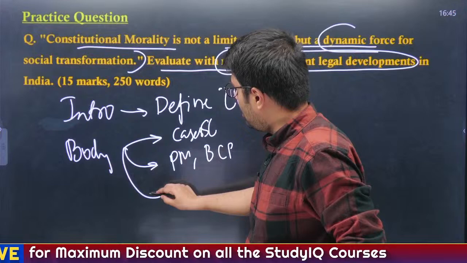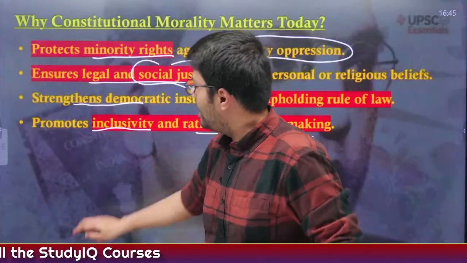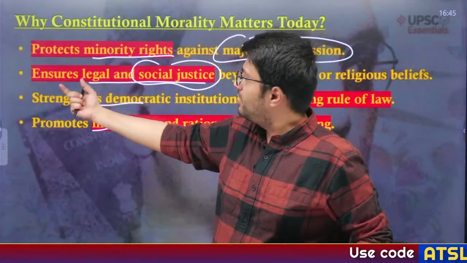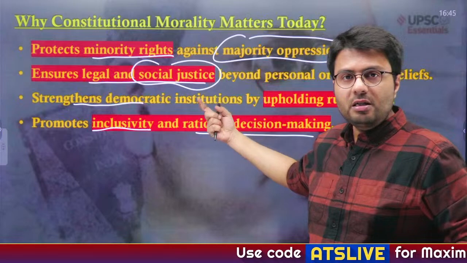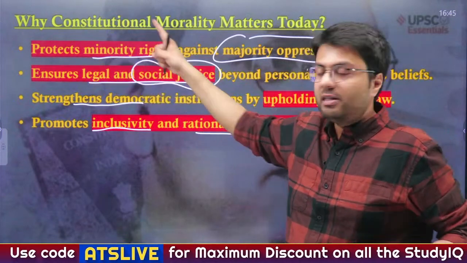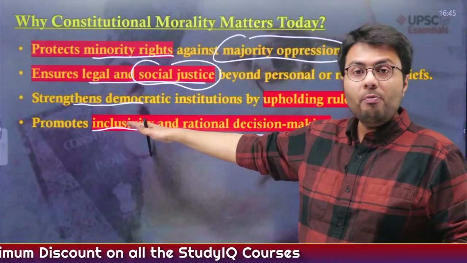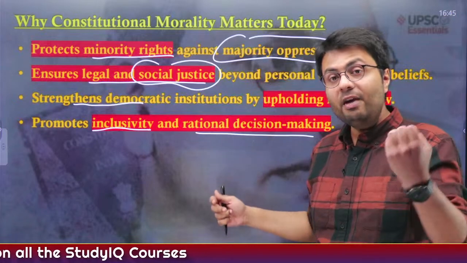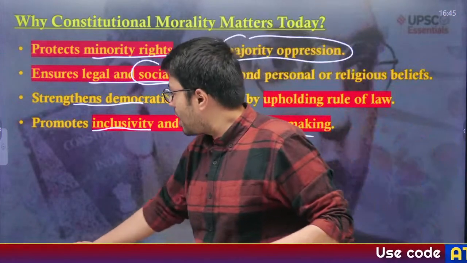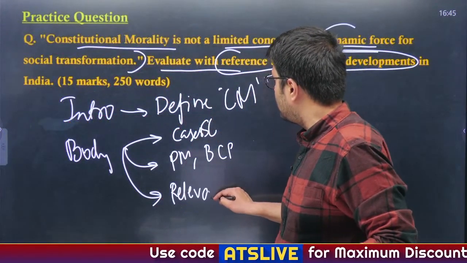Then you should write the third portion of the body: how is it relevant in today's time. It brings social transformation, it ensures legal and social justice even beyond personal and religious belief, it protects minority rights, it strengthens democratic institutions by enforcing rule of law, and it promotes inclusivity and rational decision making, which is very necessary in present times. Understood? So this is how you will write the relevance of constitutional morality in today's time.